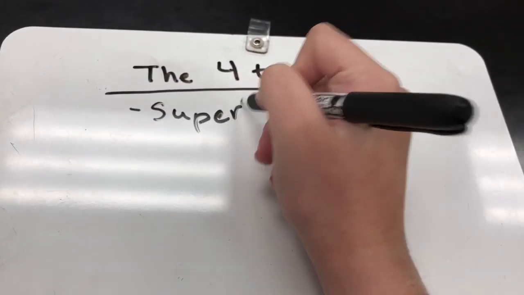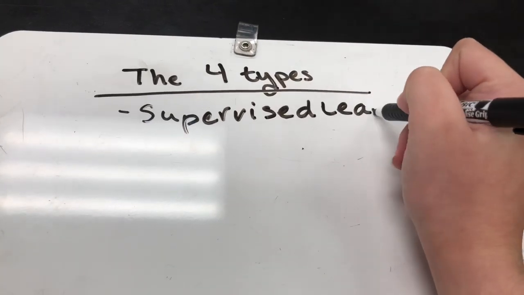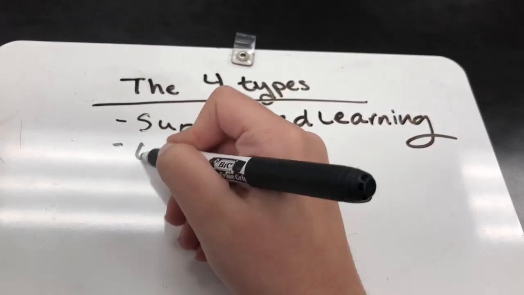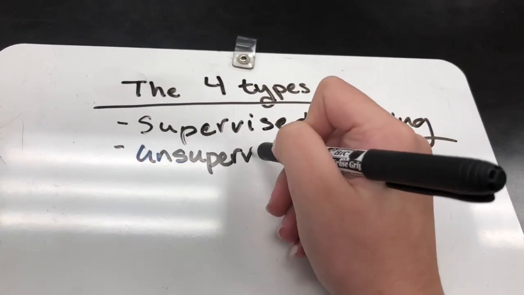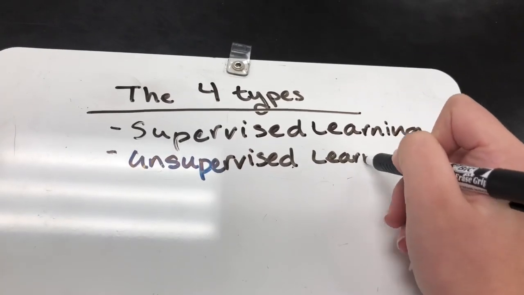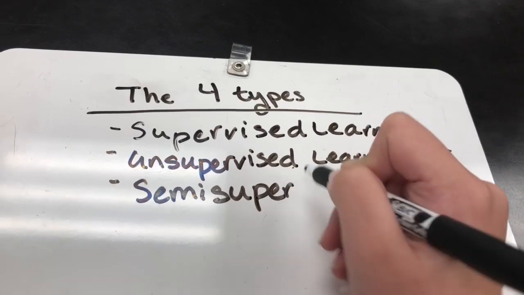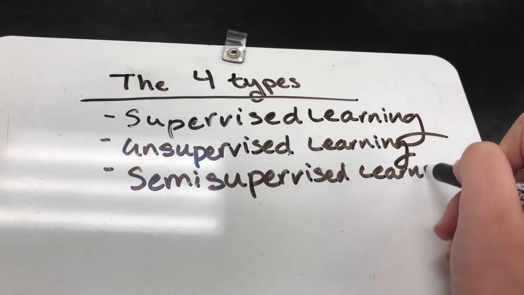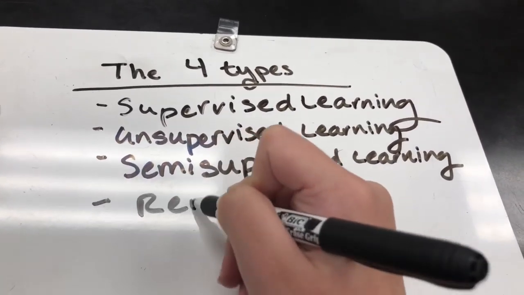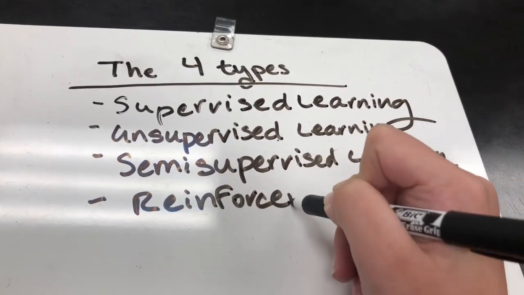There are 4 different types of machine learning. Well, 4 main types. There's supervised learning, unsupervised learning, semi-supervised learning, and reinforcement learning. Each type is different and has its own separate sets of algorithms that account for how the machine learns.